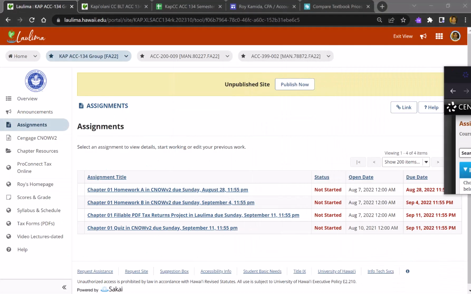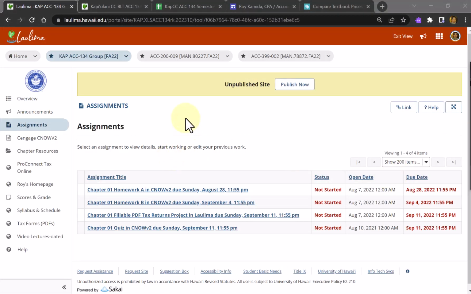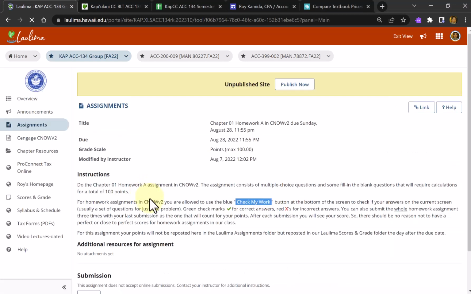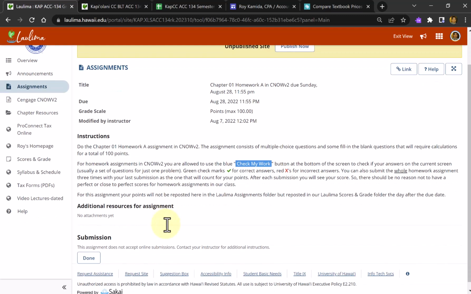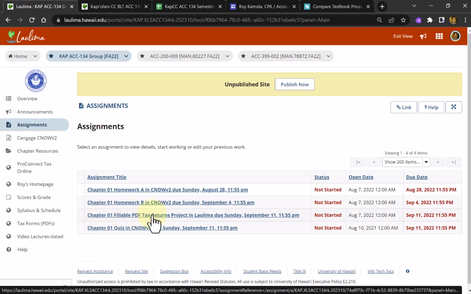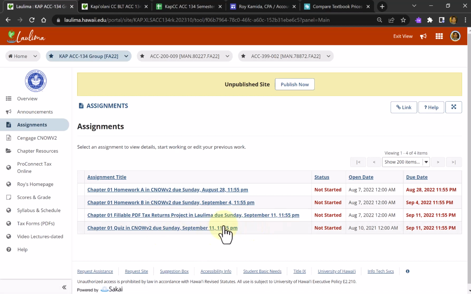Let's go back to our Laulima class site. What you see here is just instructions for the first assignment. You actually go to the CNOW V2 site to do your homework. I have an assignment that's going to be done here in Laulima, this third assignment. In fact, this third assignment and the quiz are going to be due on the same Sunday, September 11th.